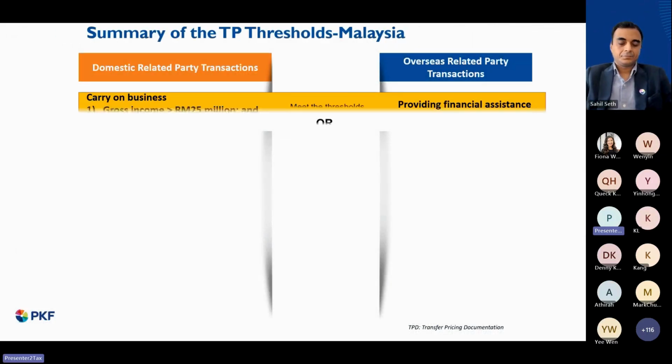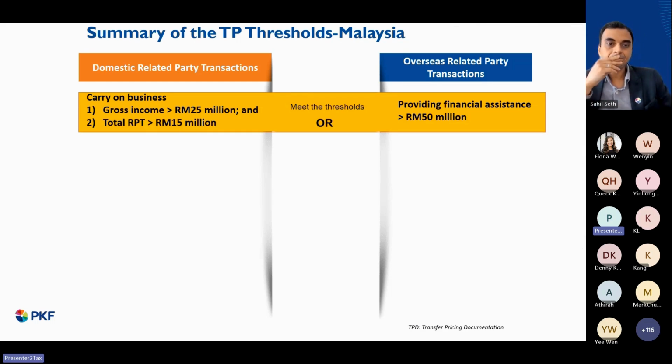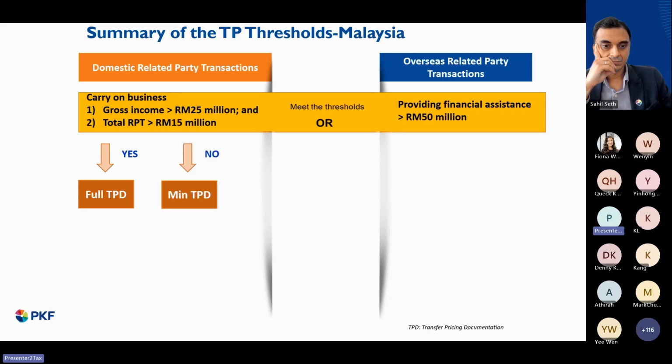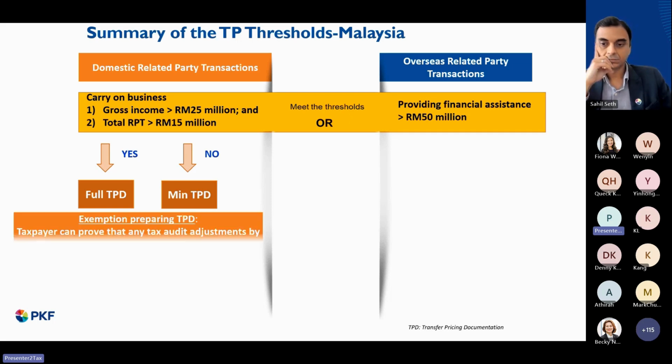A bit of briefing on the threshold in Malaysia. For related party transactions, whether domestic or overseas, if you look at the domestic transactions here, any multinational enterprise who carries on business and has a gross income of more than 25 million, and the related party transaction is more than 15 million, a full transfer pricing documentation is required. Otherwise, it is a minimum or simplified transfer pricing documentation.